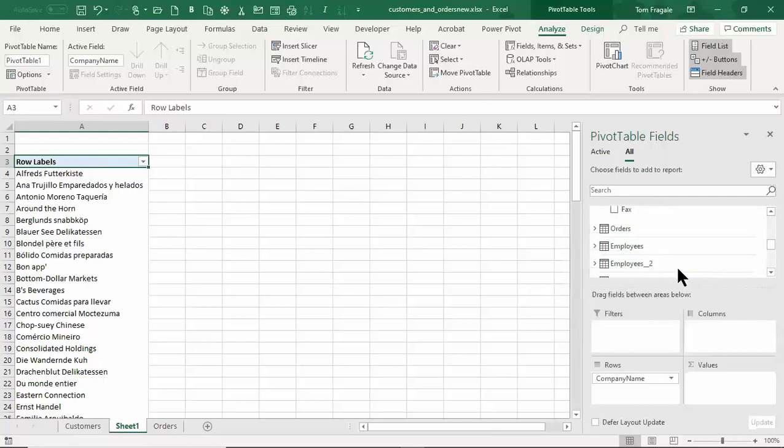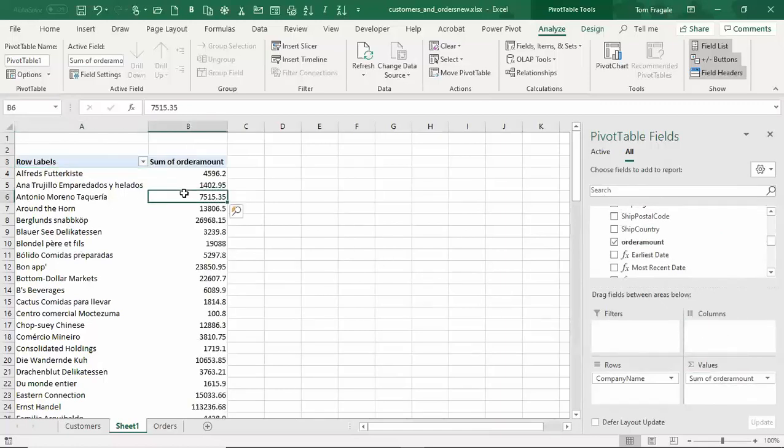Some of these other tables I might have used in a different session, so don't worry about those. But I'm going to go ahead and expand the orders table. And then we can see how I can use the fields from the orders table as well. So I'm going to pick up order amount and drag it into the values like that. So now it has a sum of all the orders for each different customer. It knows which customer goes with which order because of that relationship.